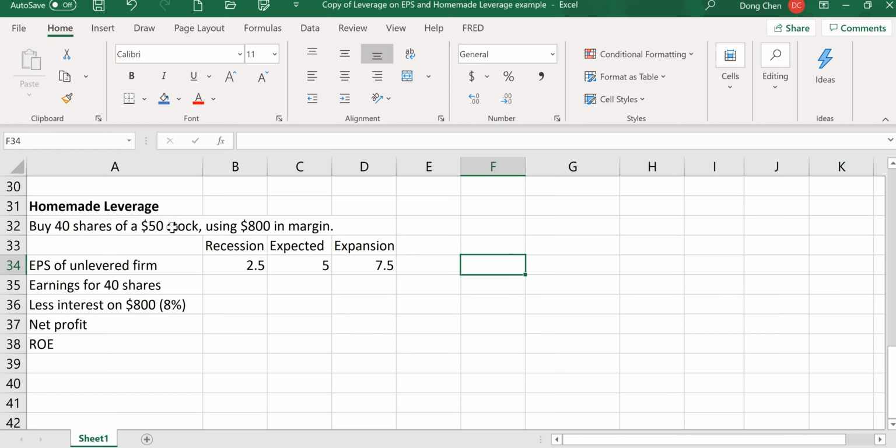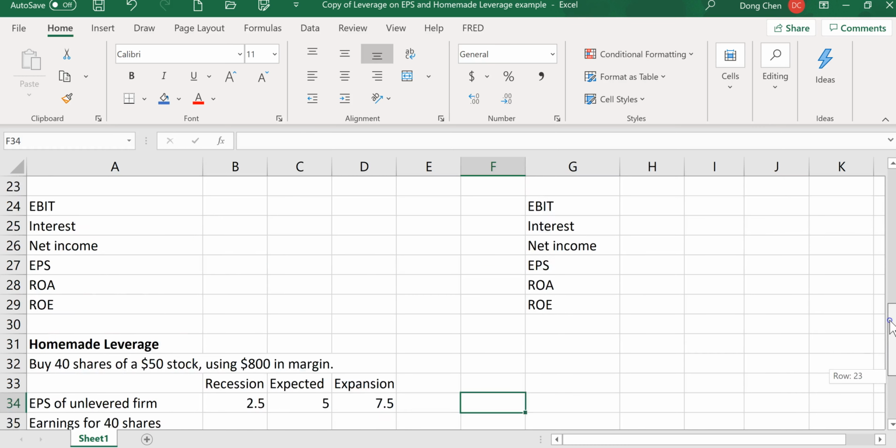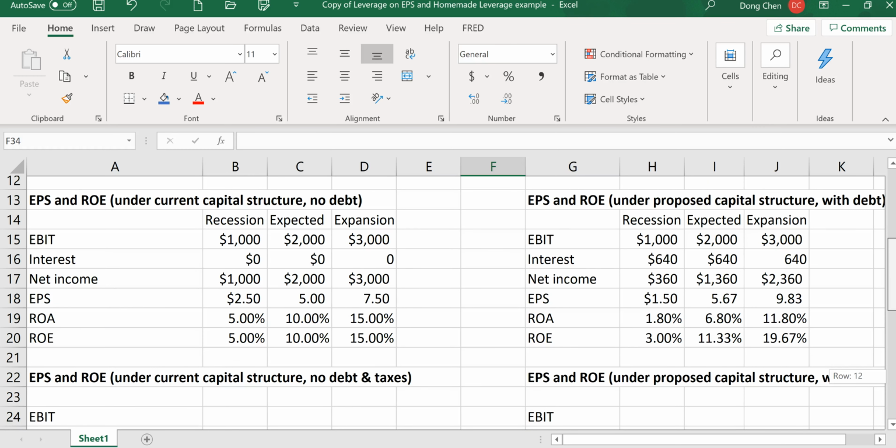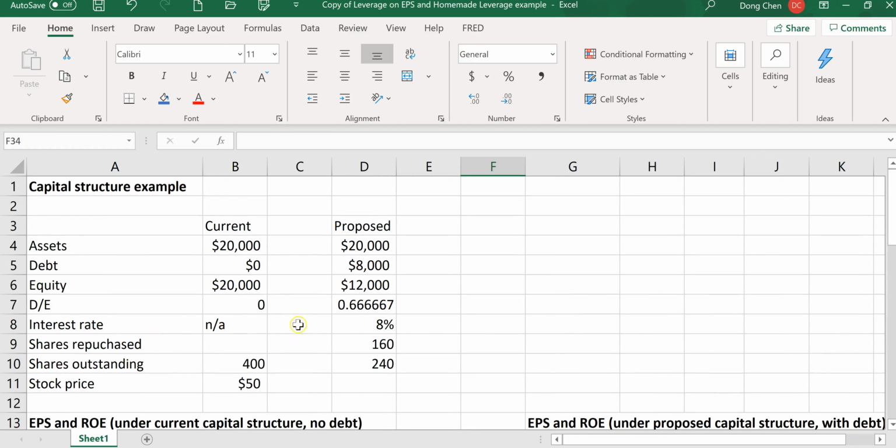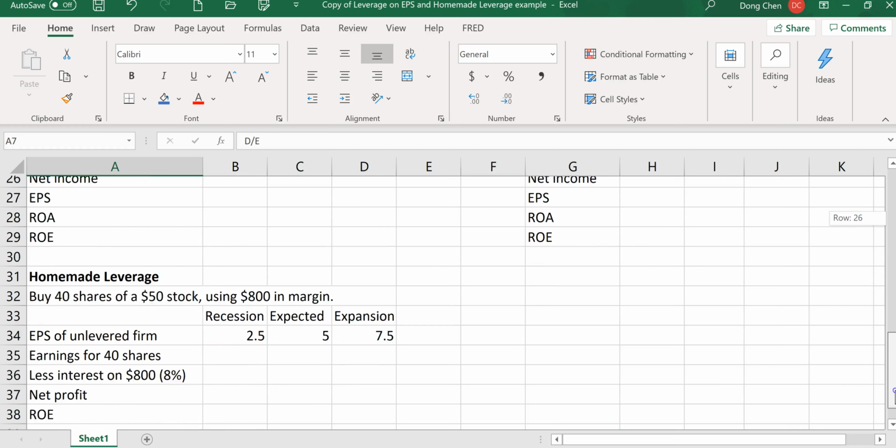But here, the shareholders don't want the firm to borrow on their behalf. They actually decided to borrow on their own using the margin account. So to keep the same debt ratio as the firm, if we go back to the firm, we see that the debt ratio of the firm is here. It's 2/3. So it's B over S, or D over E. That's 2/3. So we want to keep the same debt ratio.